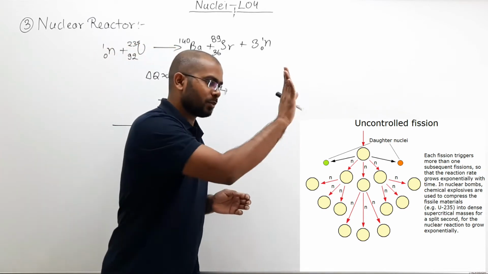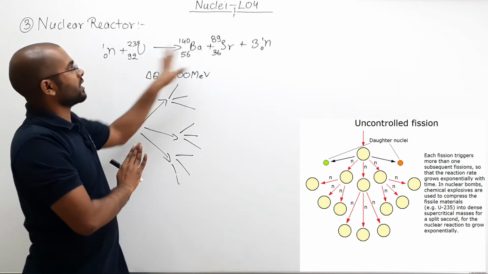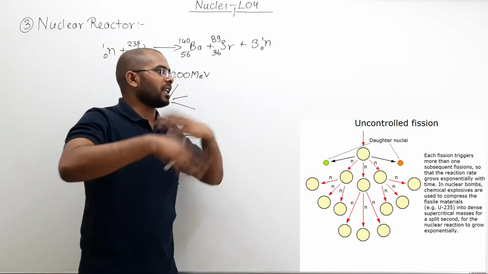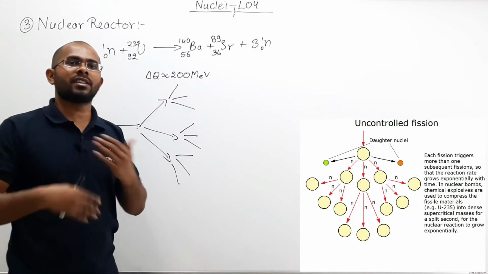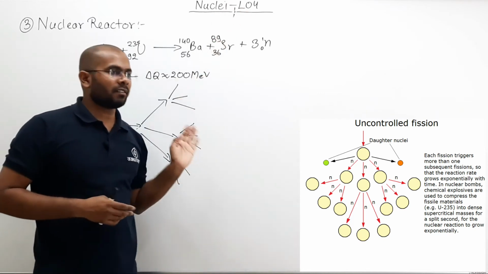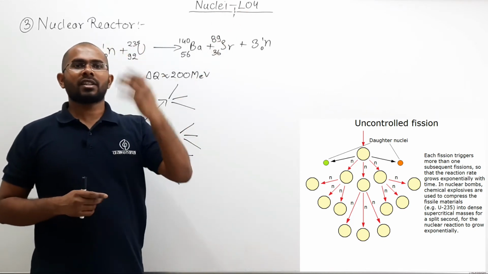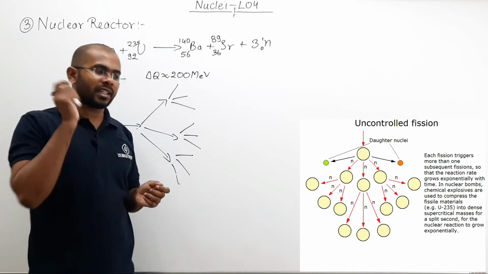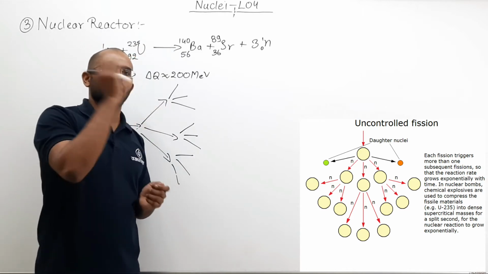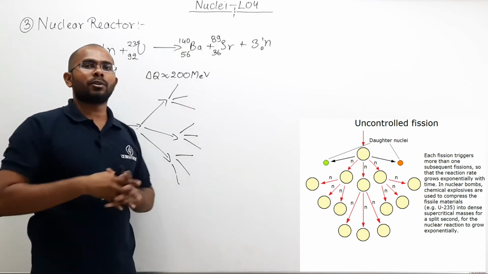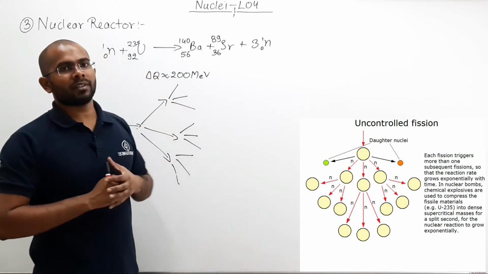I just pushed one fission reaction. After one fission, it can automatically go on increasing the rate of fission. So that way a chain of fission reaction is established. I need not break each and every time a fission reaction. I need not break each and every time a uranium-235 nucleus.